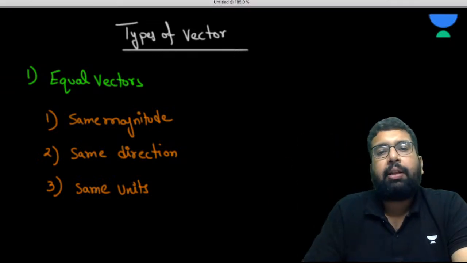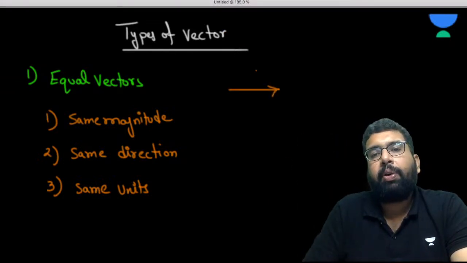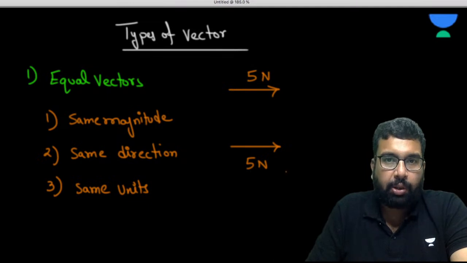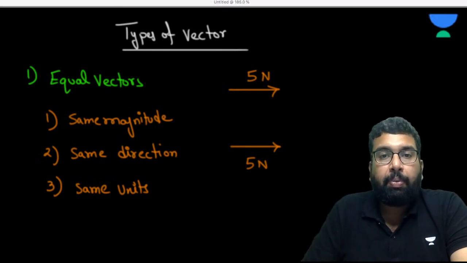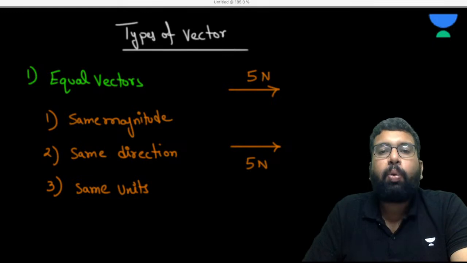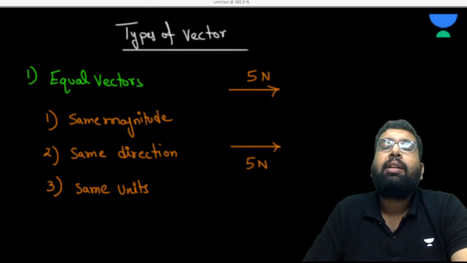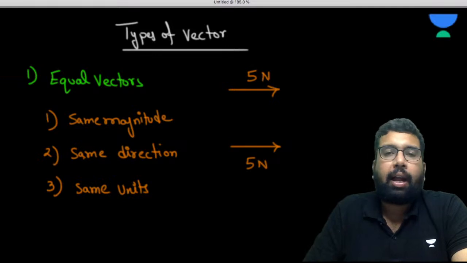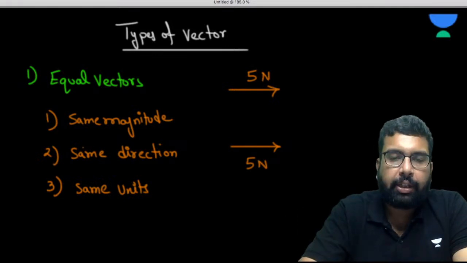For example, let's suppose this is a force of 5 Newton and this is a force of 5 Newton. They both are equal vectors. Remember the important point here: merely having the same magnitude doesn't make two vectors equal. They have to have the same direction as well. Are you getting my point? We'll use this now.